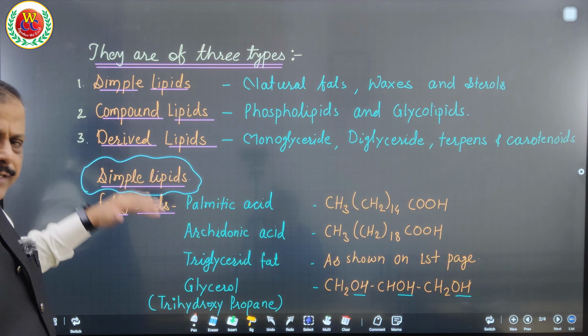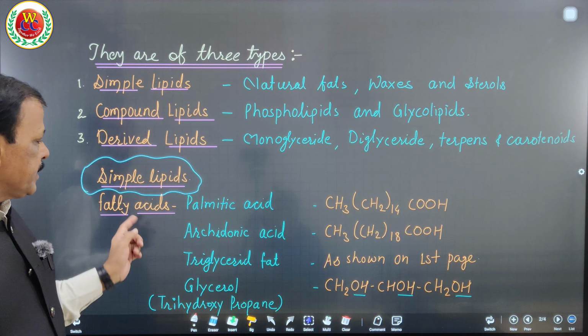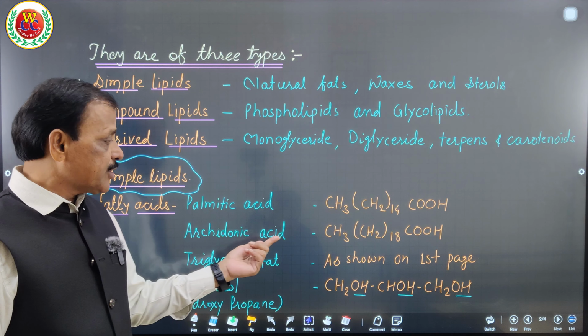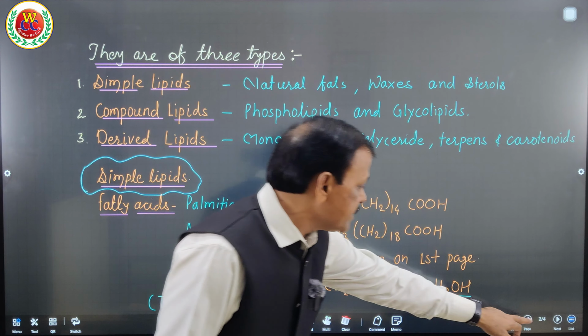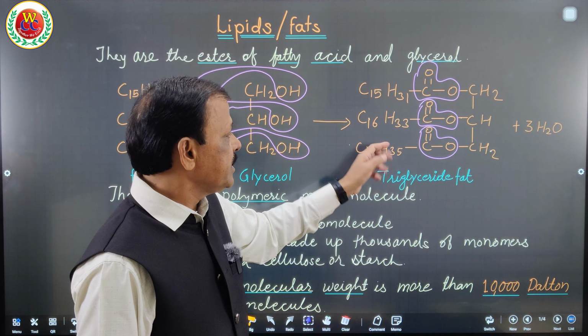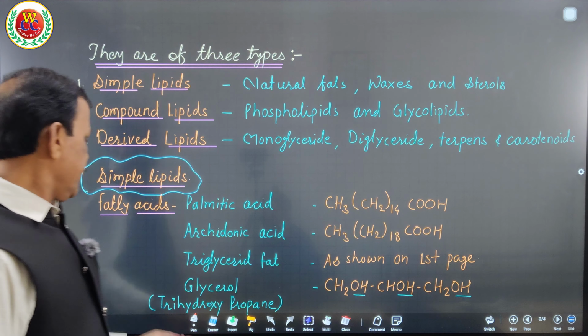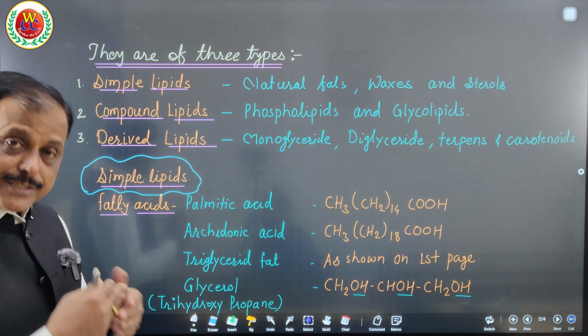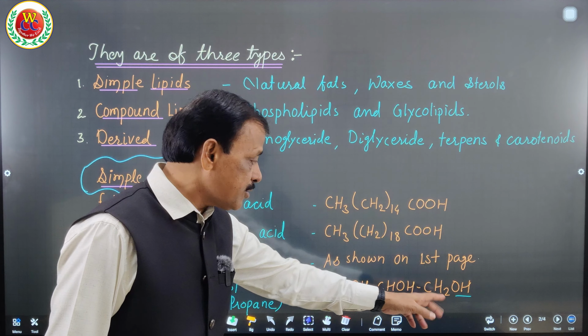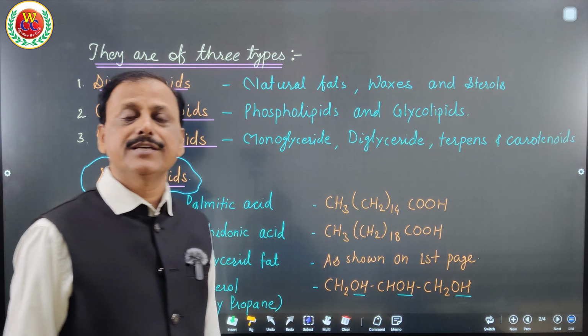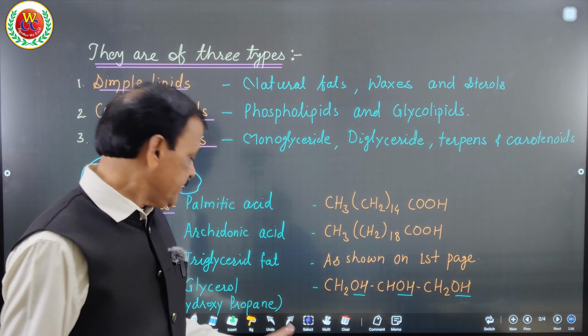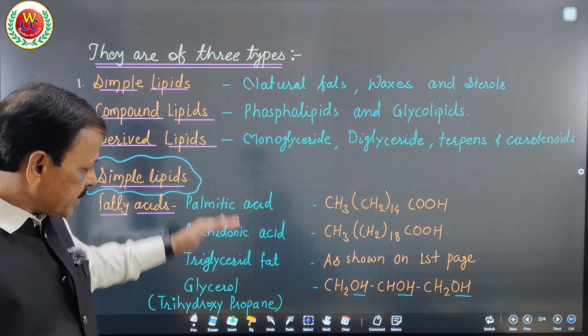So here once again I have given examples of simple lipids: fatty acid, palmitic acid, arachidonic acid. Palmitic acid is saturated and arachidonic acid is unsaturated. Triglyceride fat was already discussed on the first page. It has 1, 2, 3 fatty acids with glycerol. That is triglyceride fat. Here glycerol is also a simple lipid, also known as trihydroxy, with 1, 2, 3 hydroxyl groups on 1, 2, 3 carbons. Therefore trihydroxypropane is the chemical name of glycerol according to IUPAC. So these are the simple lipids.